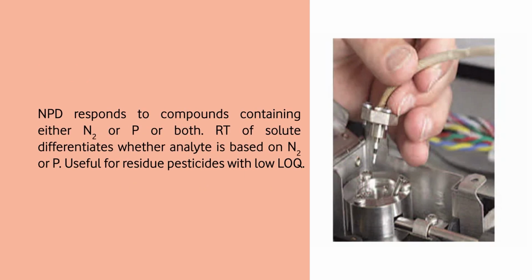Now, why is it so important? It is important for organophosphorus compounds and nitrogenous compounds. For example, the carbamates, or organophosphorus pesticides like malathion, parathion, dimethoate. So these are the pesticides. For their residues, in GC we always use the NPD detector.